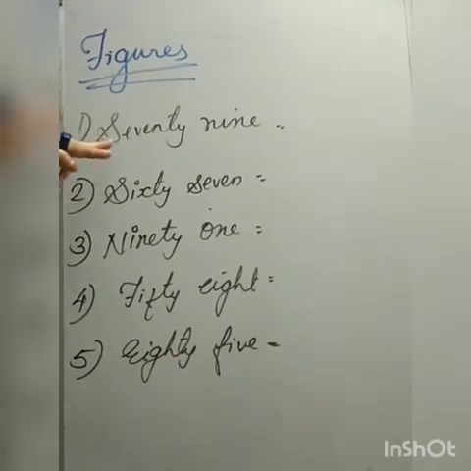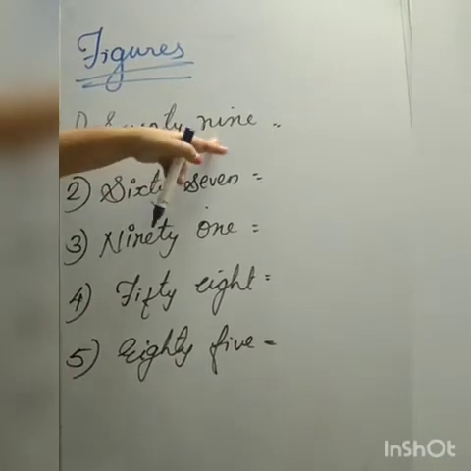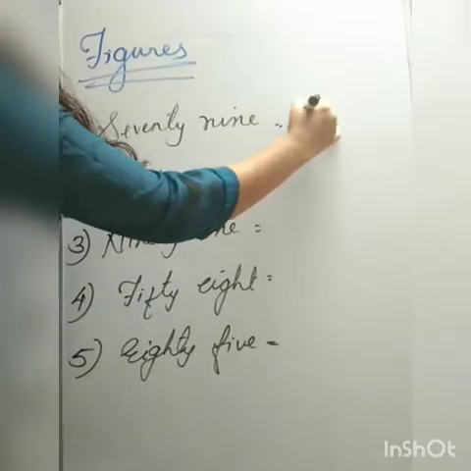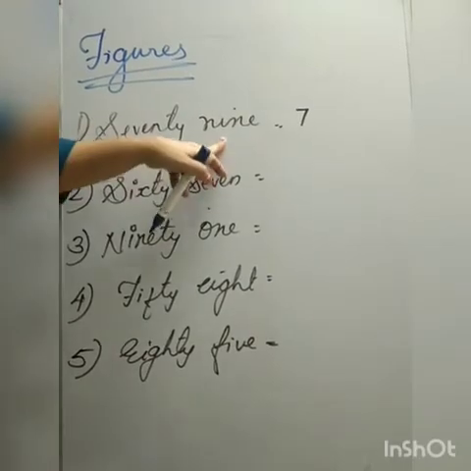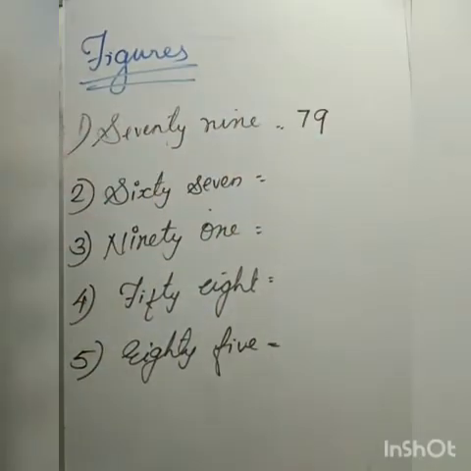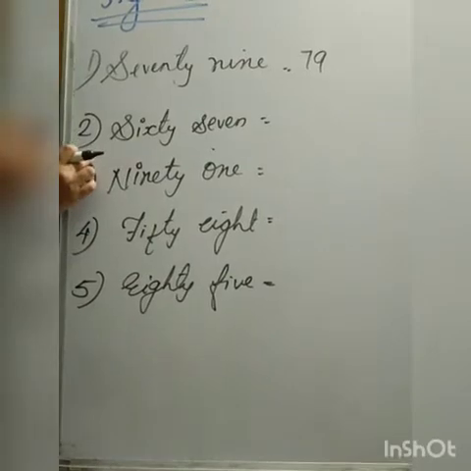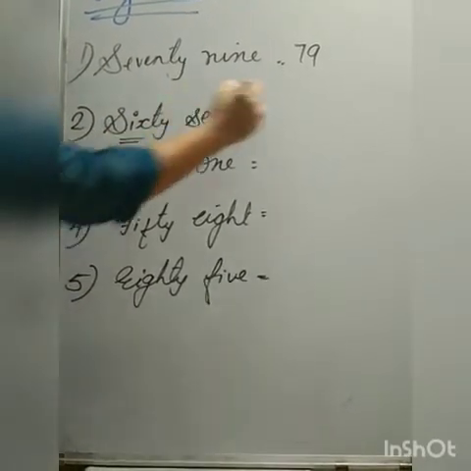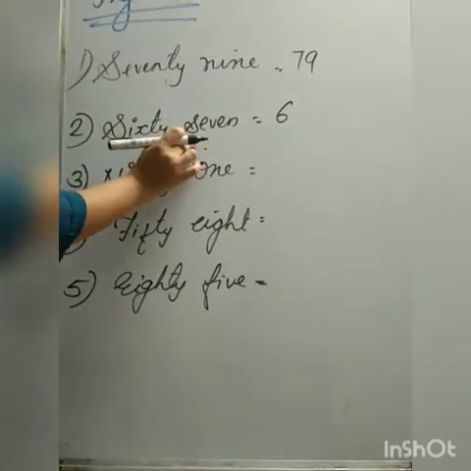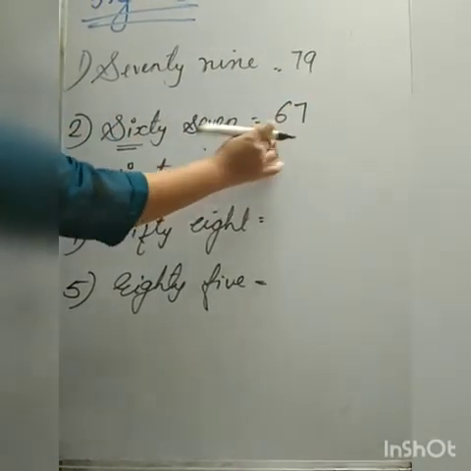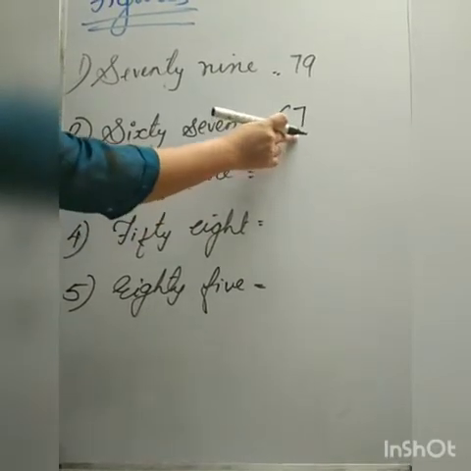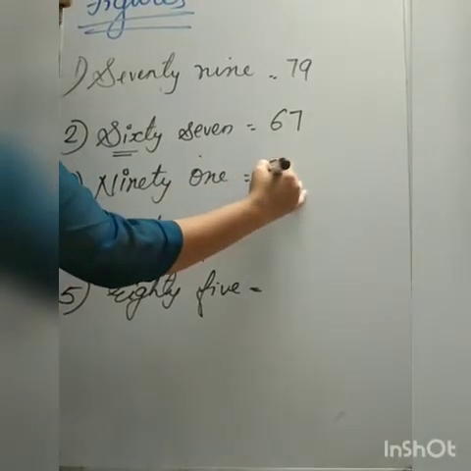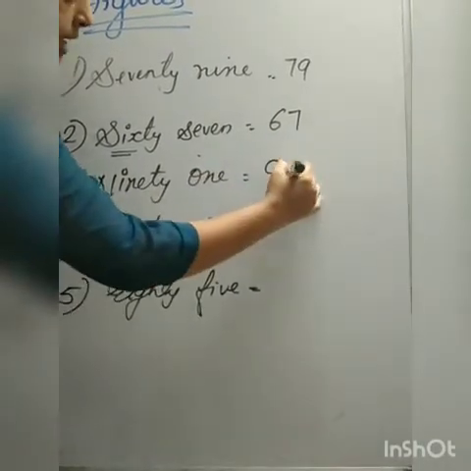Numbers in figures. First question, 79. In the tens place, which number? 7, that is 70. So 79. Second question, 67. What is the tens place number? 60. And in the ones place, 7. What is the number? 67. 91: in the tens place 9 and ones place 1.